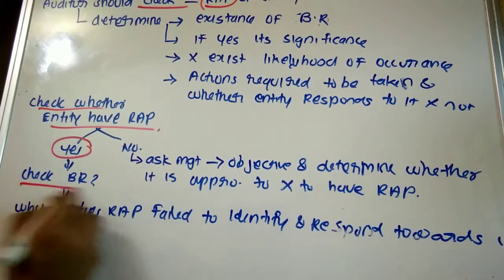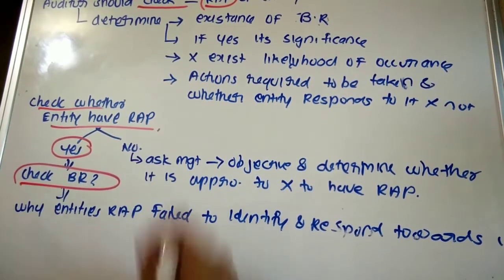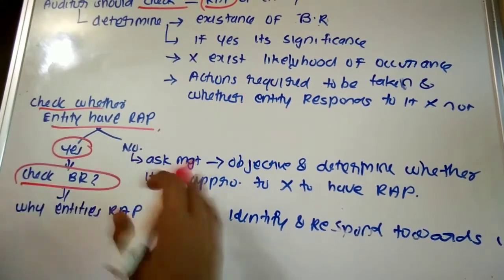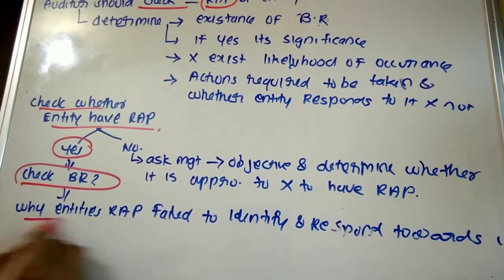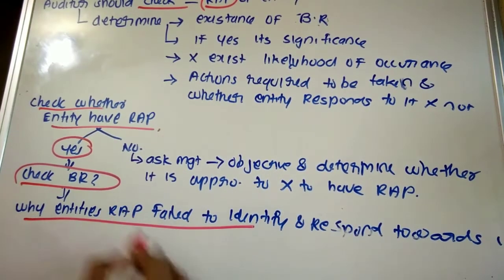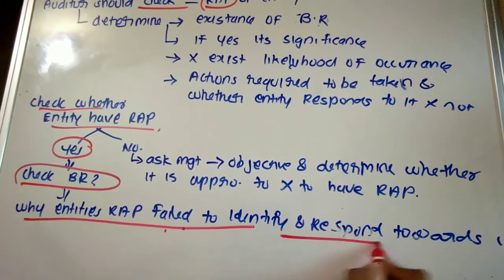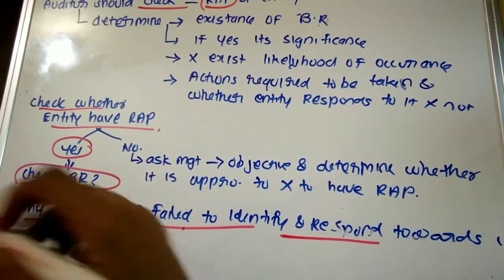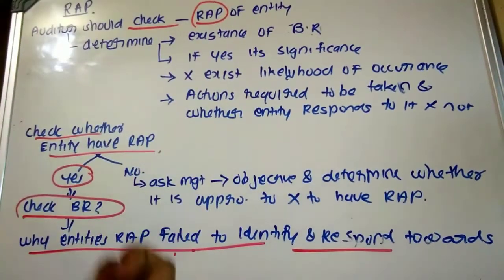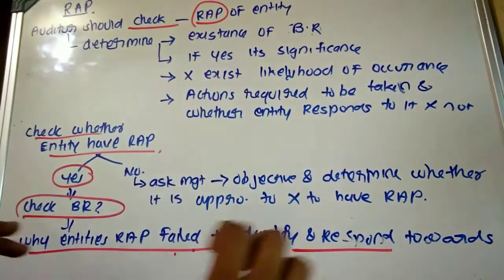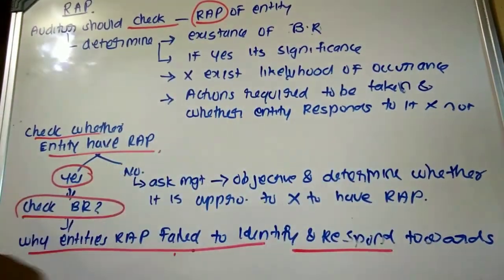Then check whether there exists any business risk with respect to the entity. If such a risk exists, the auditor is required to determine why the entity's risk assessment procedure failed to identify the risk and respond towards that. It means that the auditor first of all has to check whether there exists a risk assessment procedure in the entity.